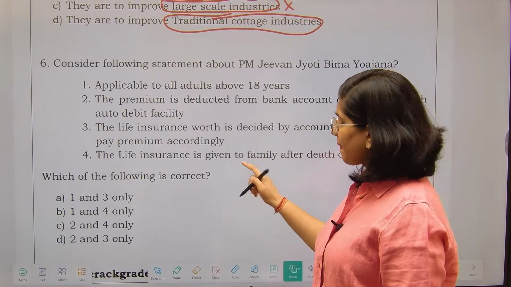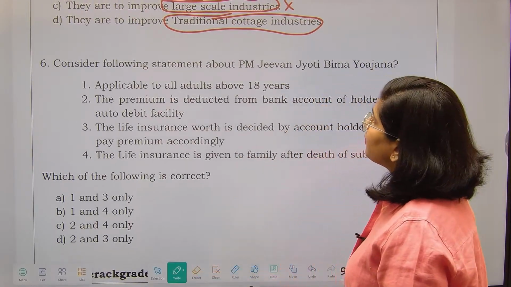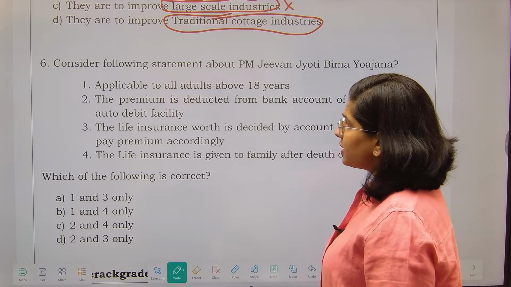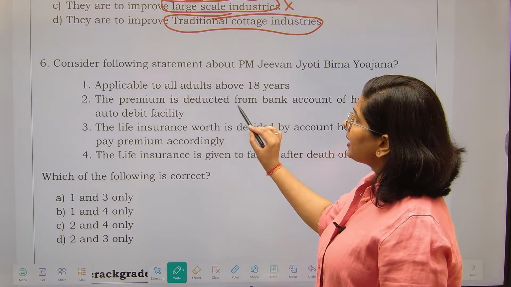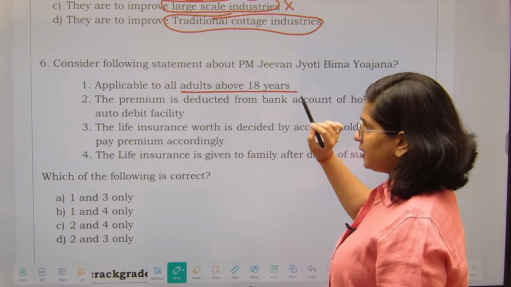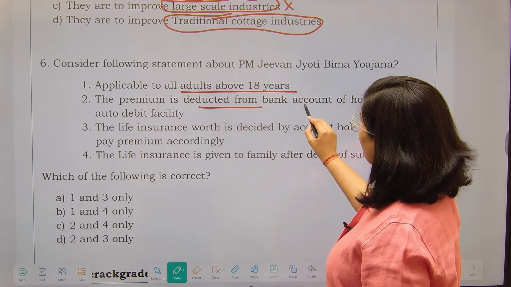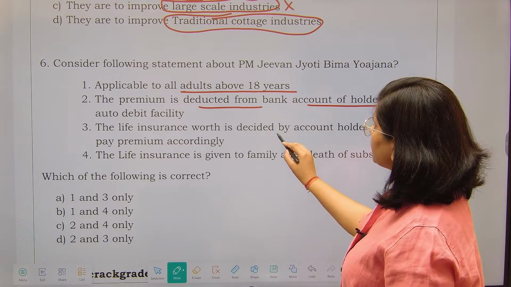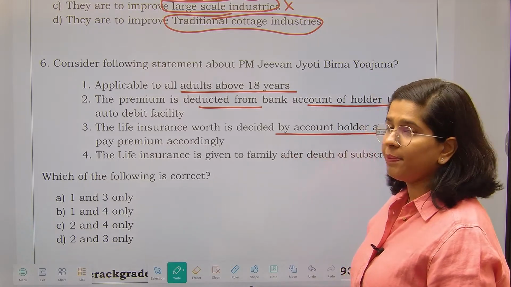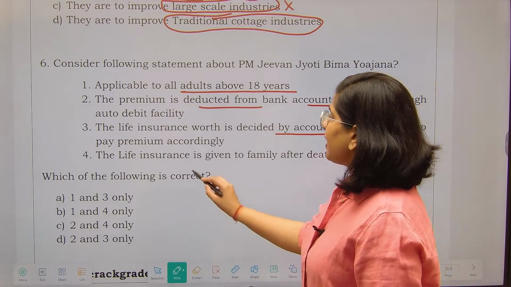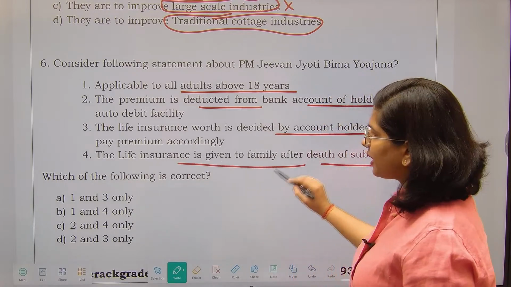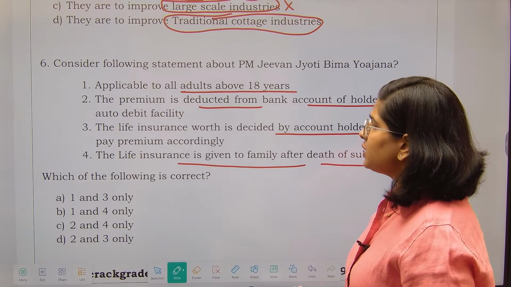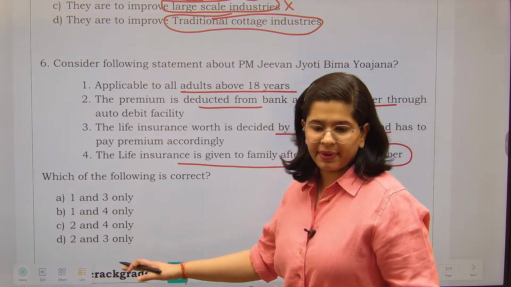Next is, consider the following statements about PM Jeevan Jyoti Bima Yojana. Fine. In this question, there are 4 options given to me. Applicable to all adults above 18 years. Okay. Premium is deducted from the bank account of holder through auto debit facility. Great. The life insurance worth is decided by the account holder and has to pay premium accordingly. And next is, the life insurance is given to the family after the death of the subscriber. Which of the following is correct? So, in this particular question, there are just 2 statements which are correct.